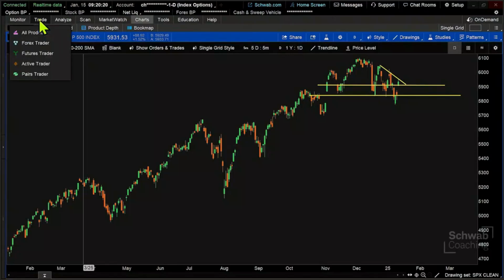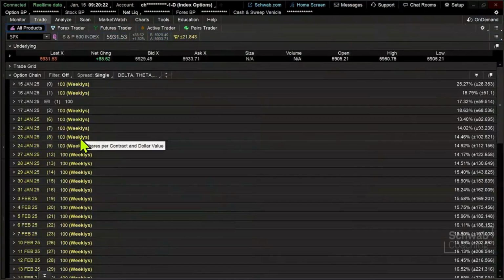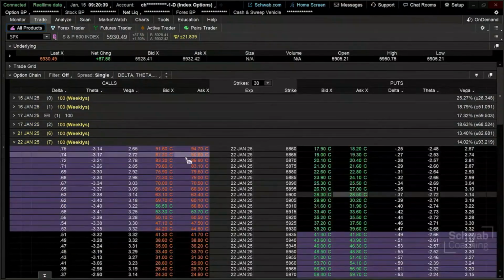So I'm going to go to the trade tab, and we're going to do this on a shorter term basis. We're going to do this now down about 7 days to go until expiration. So looking out to next Wednesday for this option expiration. We'll see how this trade goes. So I'm going to pop in here to the 22 Jan, and we're going to take a look at the